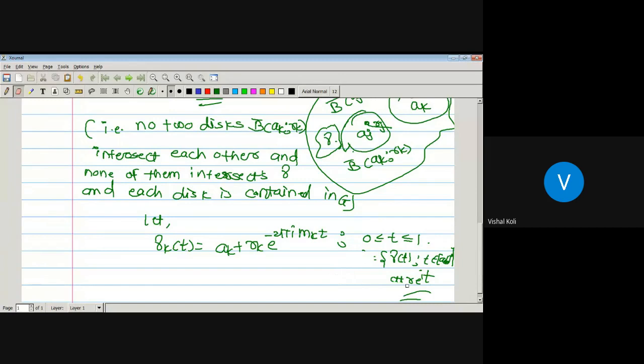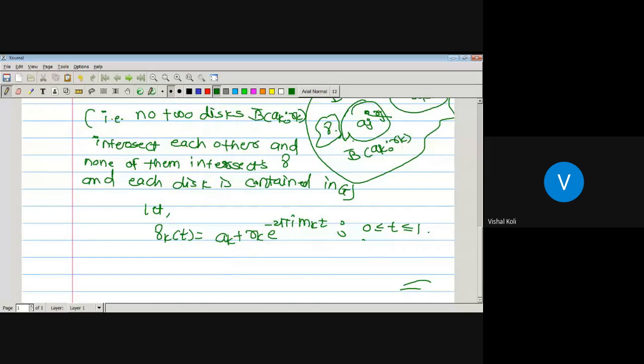So here we have just taken gamma_k of t as a_k plus r_k e to the power minus 2 pi i m_k t, where m_k is any integer. That is, m_k is nothing but the index of the curve gamma with respect to the point a_k. It means it is always an integer valued function. So this value is always a multiple of 2 pi, and we know that e to the power minus 2 pi i is nothing but 1, since it is cos of minus 2 pi plus i sin of minus 2 pi. Sin of minus 2 pi is always 0, and cos of minus 2 pi is nothing but cos 2 pi, which is always 1.